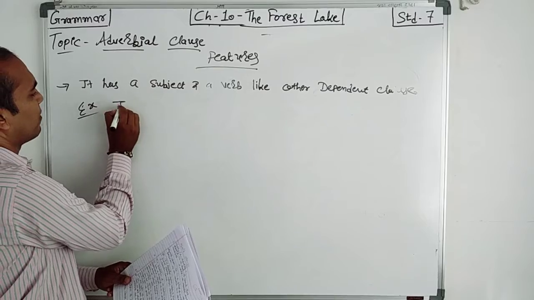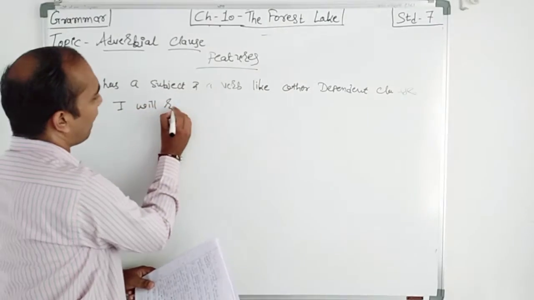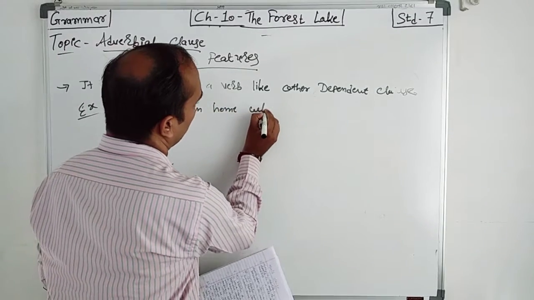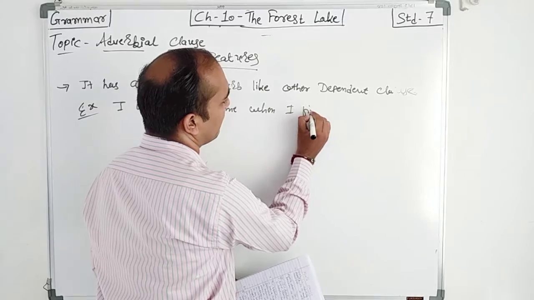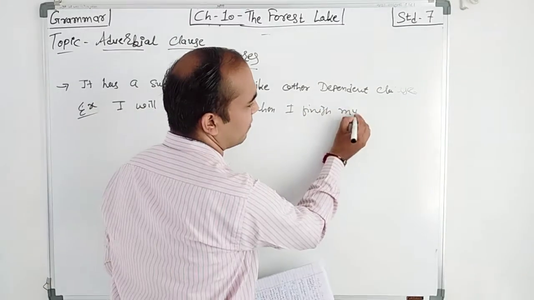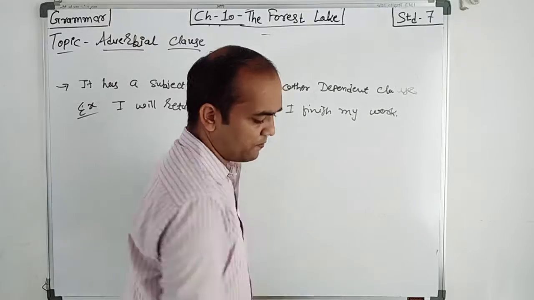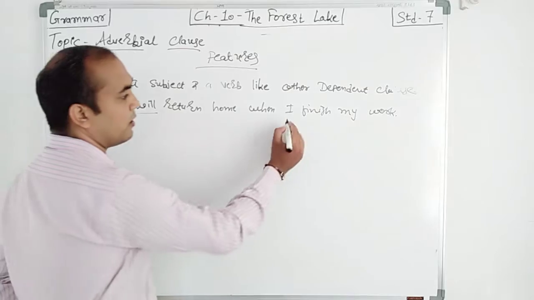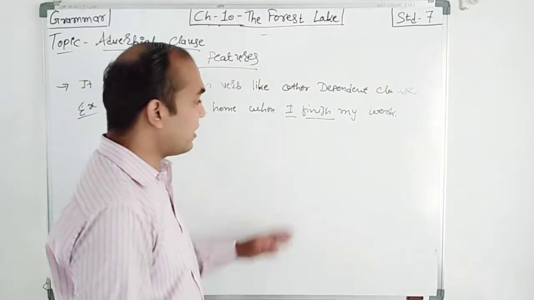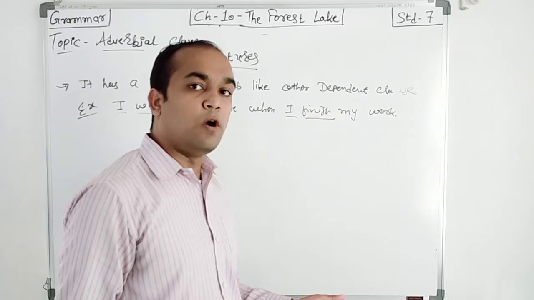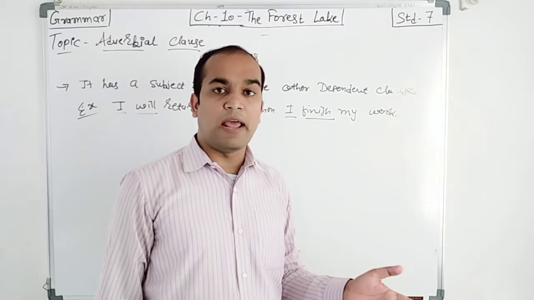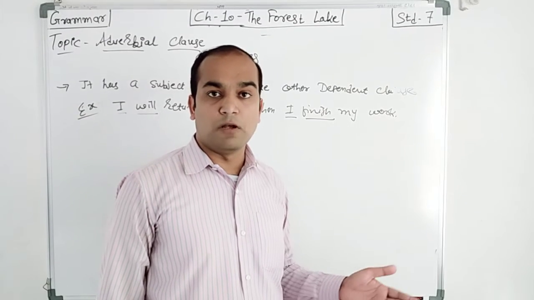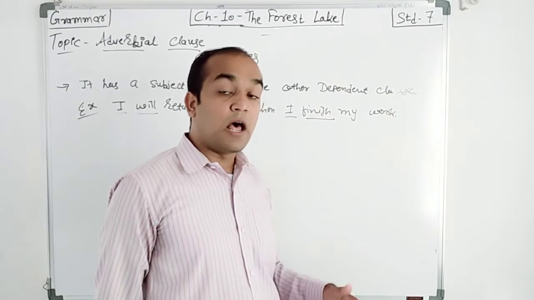Example: I will return home when I finish my work. So students, see here. Here also subject and finite verb. Here also subject and finite verb. Now your question: Sir, you told us that is, am, are, was, were, have, has, had, do, does, did, shall, should, will, would, may, might, can, could, must, need to, ought to, these are the helping verbs, the finite verbs.